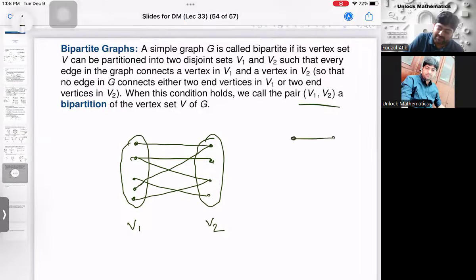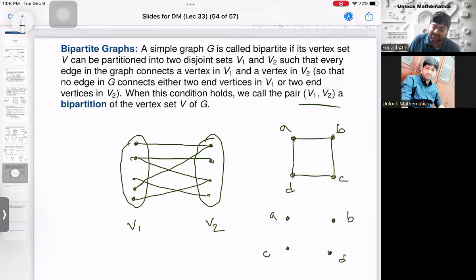Like I'm drawing a graph, this one, and A, B, C, D. Is it a bipartite graph? Okay, let us check whether you can make a partition or not. Okay, I'll try. So I'm putting A and C in one set and B and D in another set. Now you check A to B, there is an edge, A to D, there is an edge, and C to B and C to D. All edges I have done.